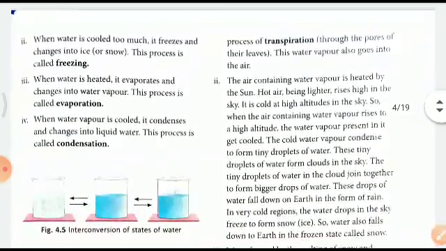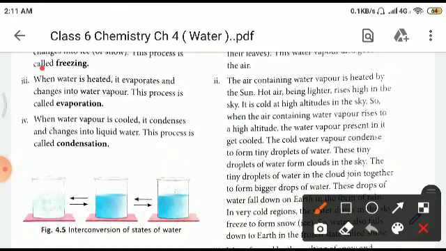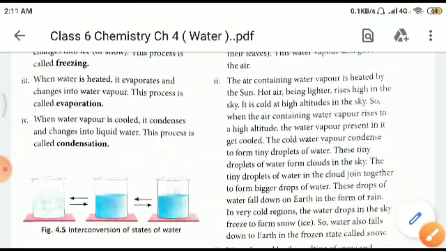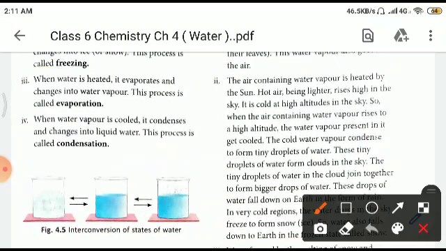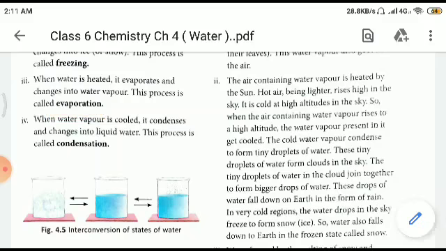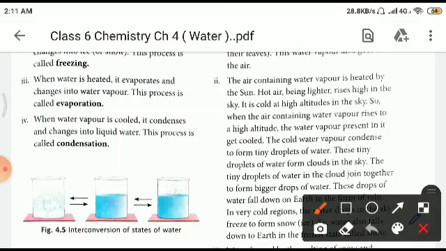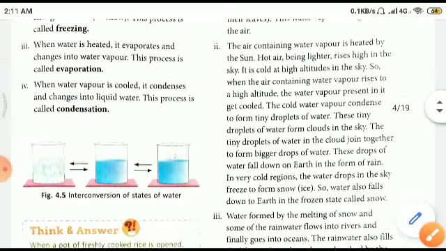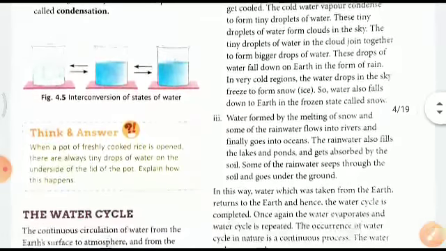When water is cooled too much, it freezes and changes into ice or snow. This is called freezing. When water is heated, it evaporates to form vapor. This is called evaporation. When water vapor is cooled, it condenses and changes into water. This is called condensation, right? So these are the four techniques of converting water from one state to the other, and that is called interconversion of states of water.